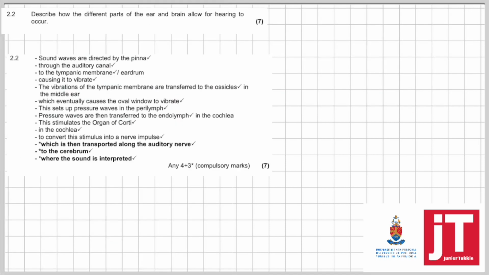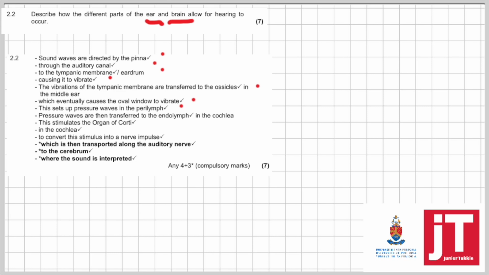Right. 2.2. Describe how the different parts of the ear and brain allow for hearing to occur. Ear and brain. So what must you say? Sound waves are directed by the pinna through the auditory canal to the tympanic membrane, causing it to vibrate. The vibrations of the tympanic membrane are transferred to the ossicles in the middle ear, which eventually cause the oval window to vibrate. This sets up pressure waves in the perilymph.